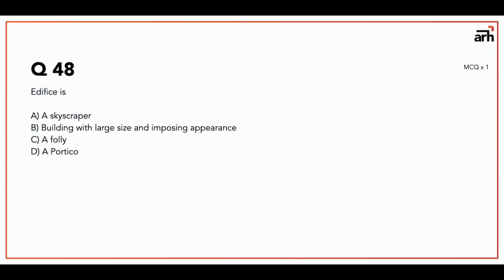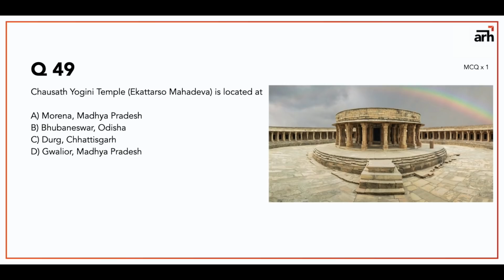Question number 48 is edifice is an architectural term, and it is a building with large size and imposing appearance. Question number 49 is Chausat Yogini temple. It's also known as Ekattarso Mahadeva. This is a temple located in Morena, Madhya Pradesh.